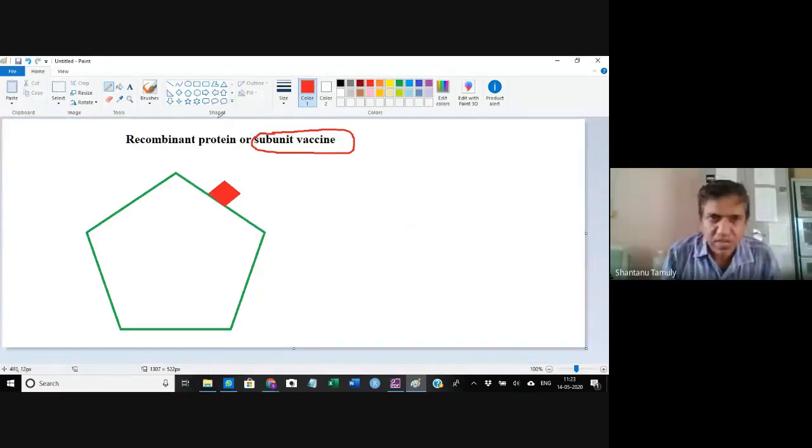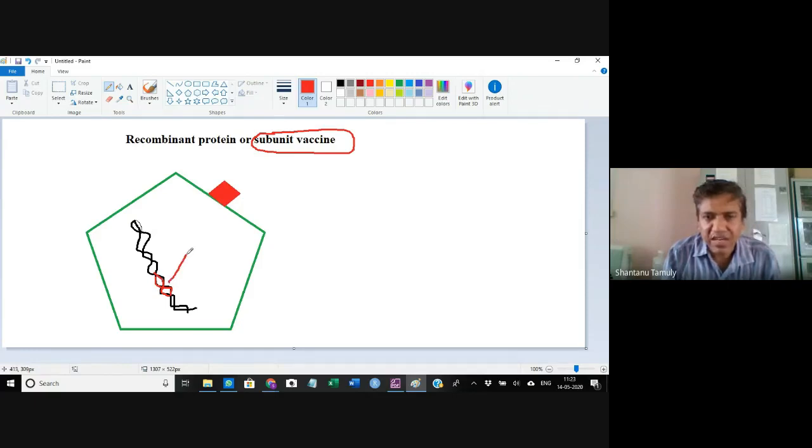So what we can do is, see, the virus has got DNA or RNA inside, whatever it is. For example, for this particular virus, this is the DNA of the virus. Let us assume that this part of the DNA, which I'm drawing in red color, is a gene.